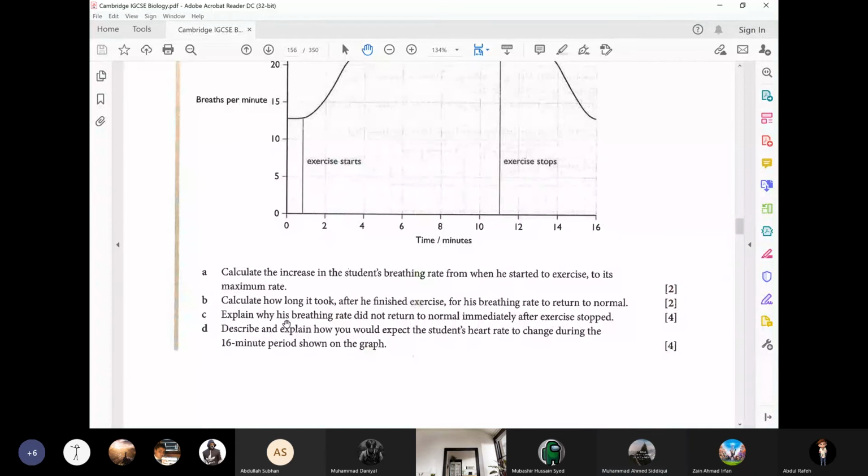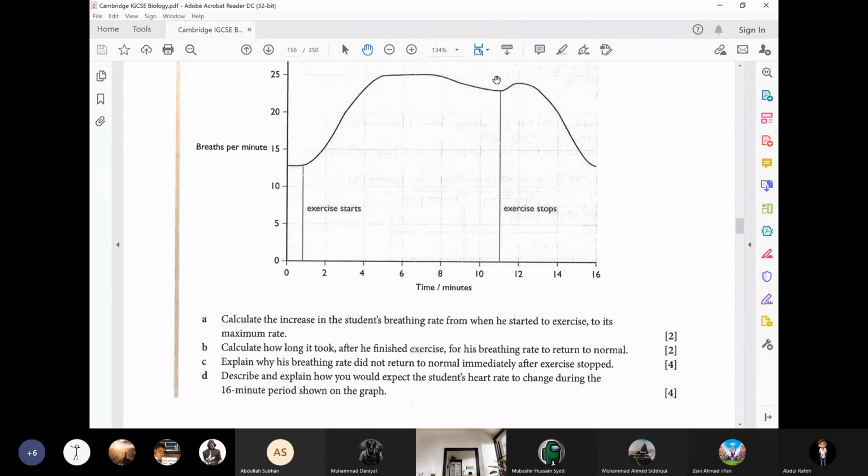Explain why his breathing rate did not return to normal immediately after exercise stopped. Boys, if you remember, this is the question about oxygen debt. And I told you at that time, at least a 4 marks question can come about this. He's asking why the breathing rate did not become normal right after exercise.